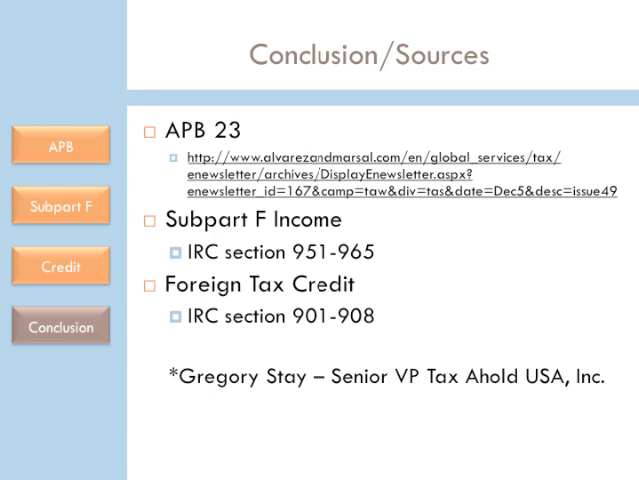Overall, APB 23 turns a temporary difference into a favorable permanent difference. The recognition of Subpart F income eliminates a deferred tax liability by taxing income now rather than when it is repatriated. A foreign tax credit creates a permanent favorable difference by decreasing U.S. taxes up to the lesser of U.S. or foreign tax accrued.